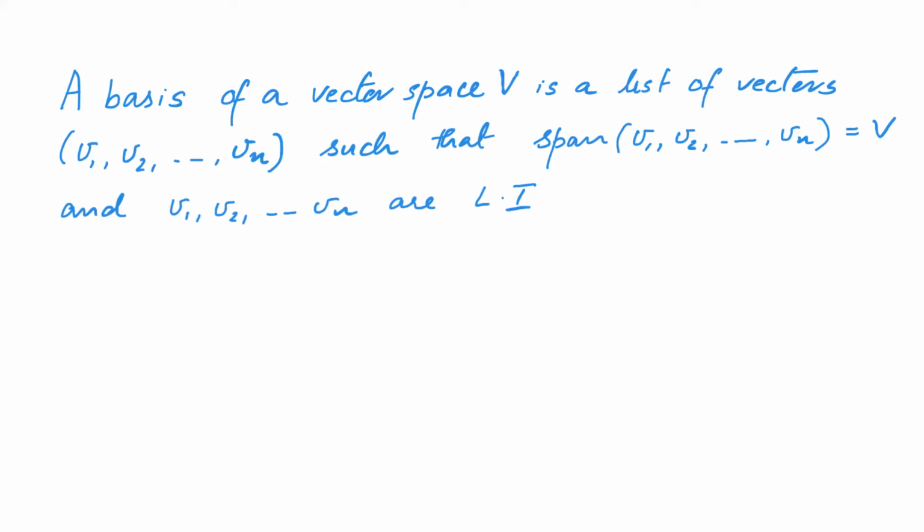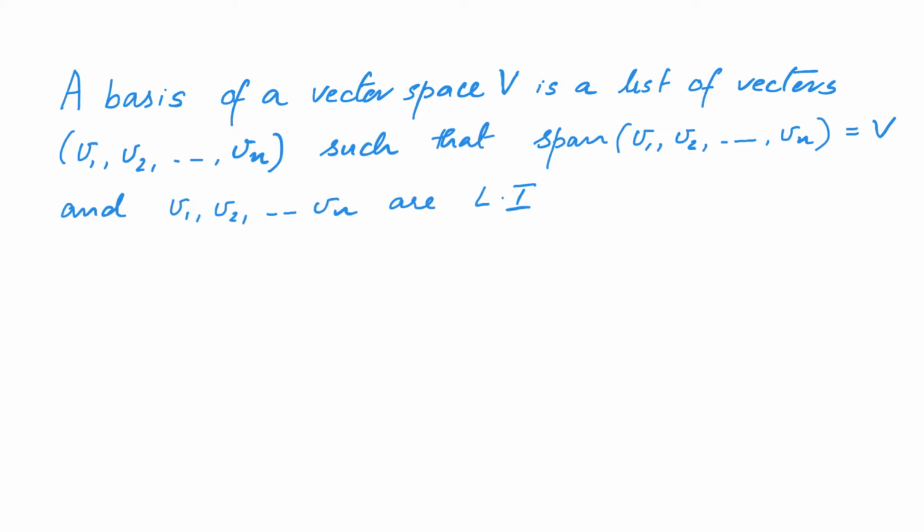Assume our vector space V is finite dimensional. Then we say a basis of vector space V is a list of vectors v1 to vn such that these vectors span the vector space V and they are linearly independent. We saw earlier that if a set of vectors spans the vector space and are linearly independent, then the set